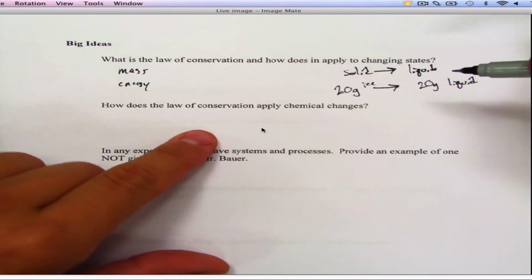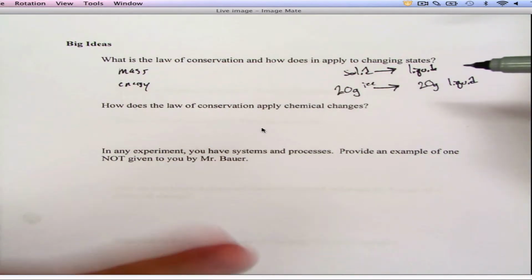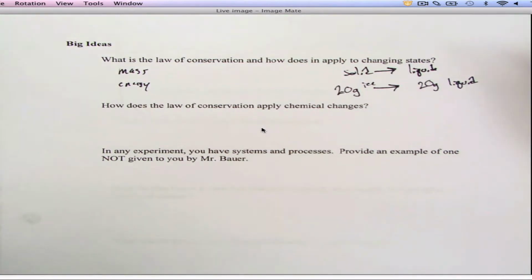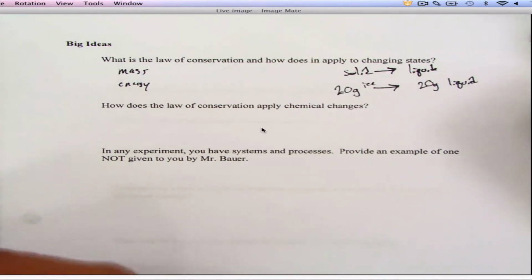What about a chemical reaction? Well, first of all, remember, how do you know a chemical reaction took place? Look at the 4 signs of a chemical reaction. All right, bubbles given off, color change, precipitate gets formed, energy change. Even when a chemical reaction takes place, mass and everything should be conserved.